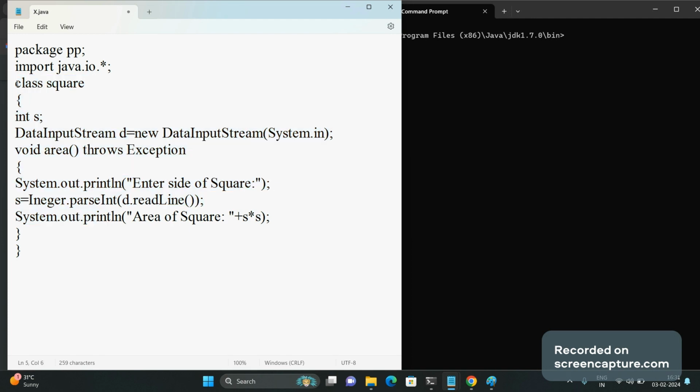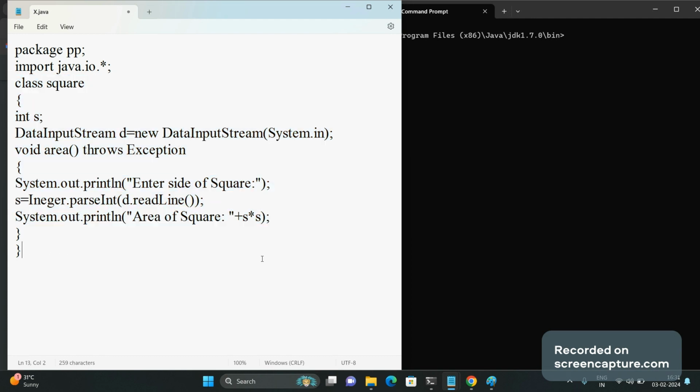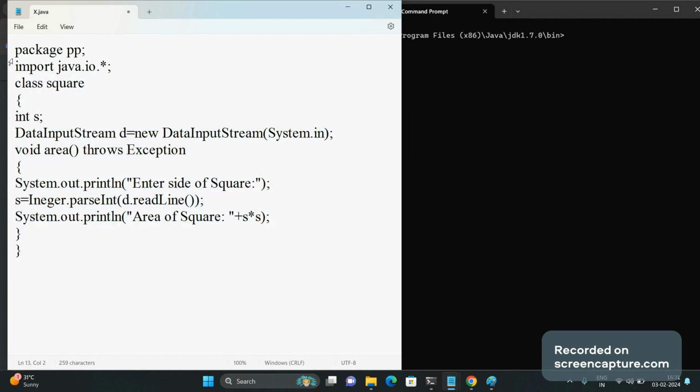I want to provide this library to be used by other Java code. This library is not self executing, so if you observe here, there is no public static void main function in the package code. The main function should not be written in the package file because it does not execute by itself. It is created for providing service to other Java code.